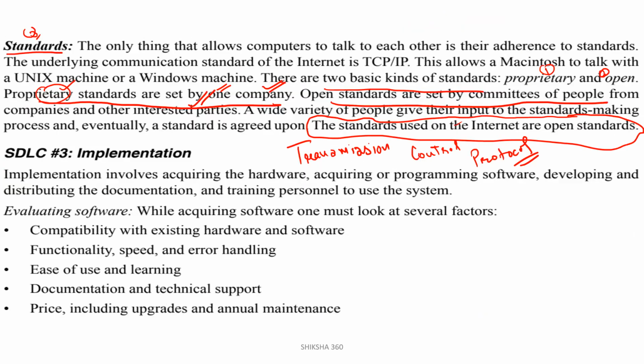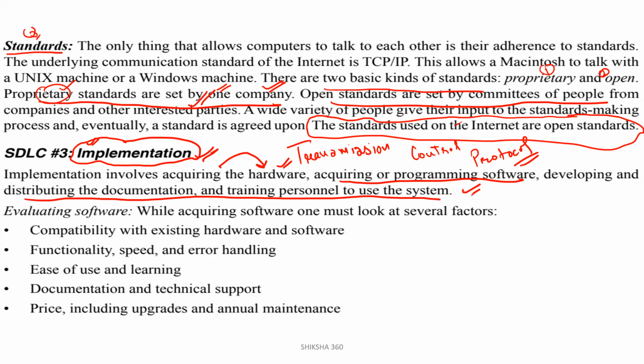Now next one, that is the SDLC third stage, the implementation. Now we have planning, designing and development. Third one is the implementation. What does implementation involve? Acquiring the hardware, acquiring or programming the software, developing and distributing the documentation, and training personnel to use the system.